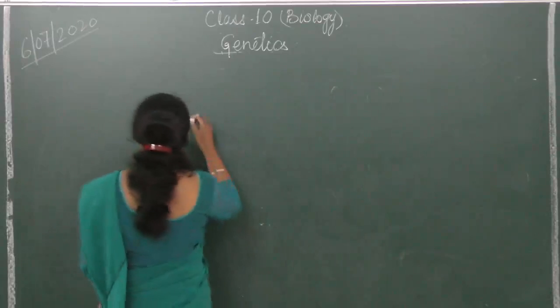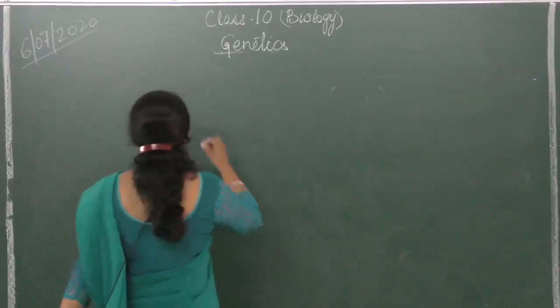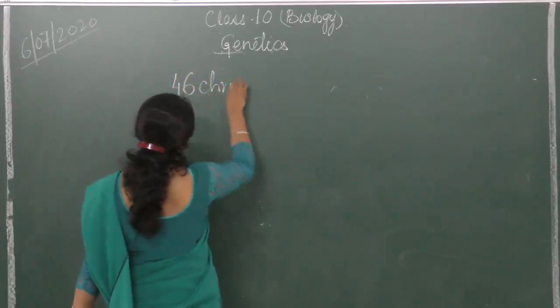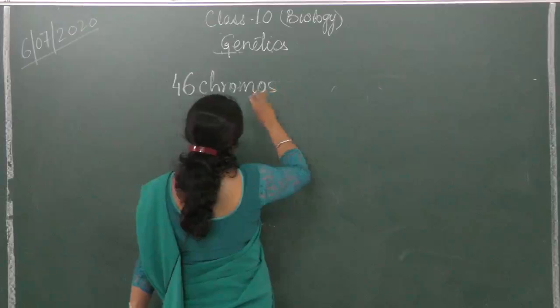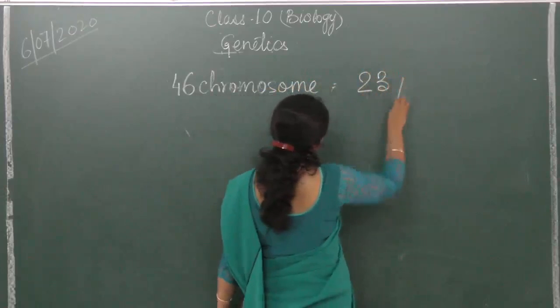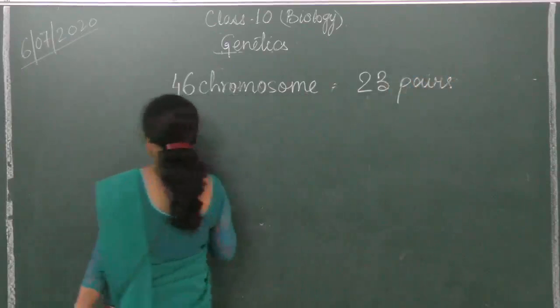Now in humans, you know that human cells, except for the gametes, consist of 46 chromosomes. Instead of 46 chromosomes, it's better to say we have 23 pairs of chromosomes. That means that each cell has 23 different types of chromosomes.